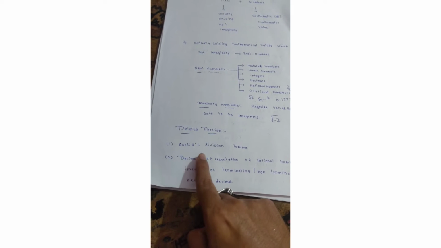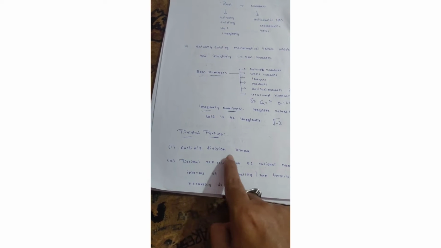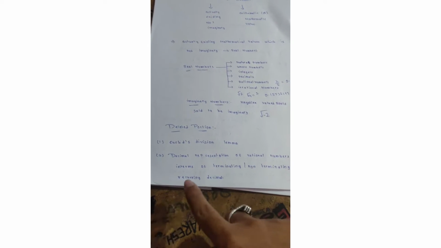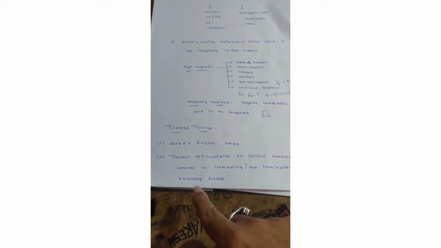So actually for 10th this time 30% portion has been deleted, and in that real numbers few topics have been deleted. So the deleted portion also I am keeping for clarity purpose. So Euclid's division lemma is deleted, and also decimal representation of a rational number in terms of terminating and non-terminating recurring decimals has been deleted. Okay, these two topics have been deleted. So I think till now you know what real numbers are in a theoretical manner, right?